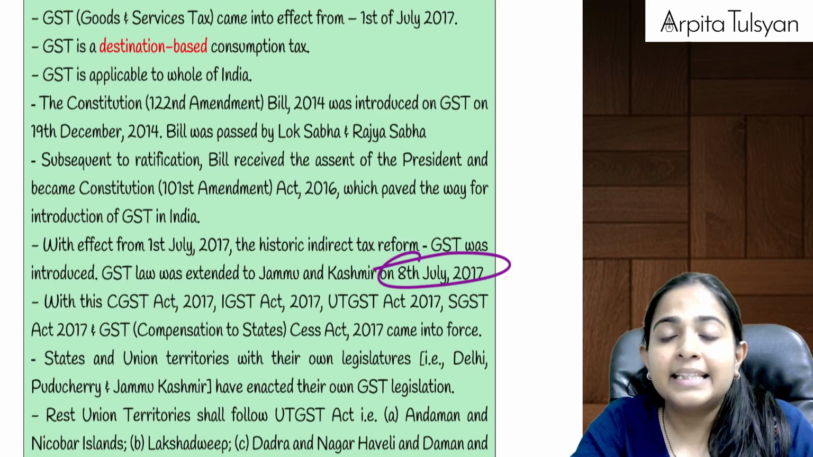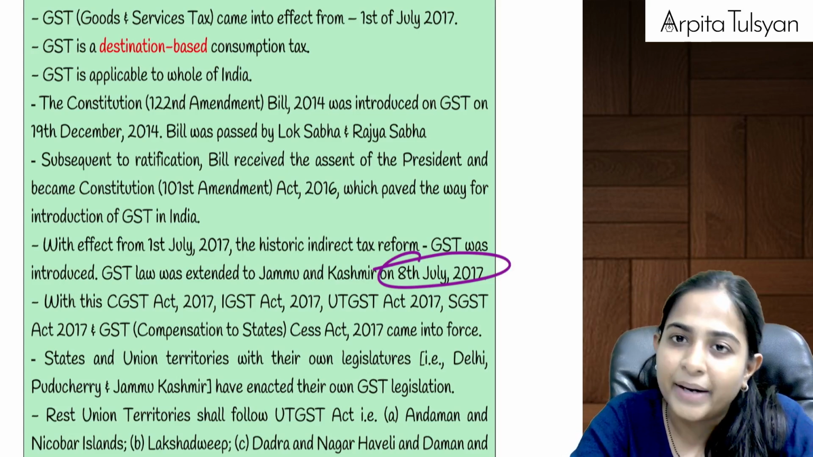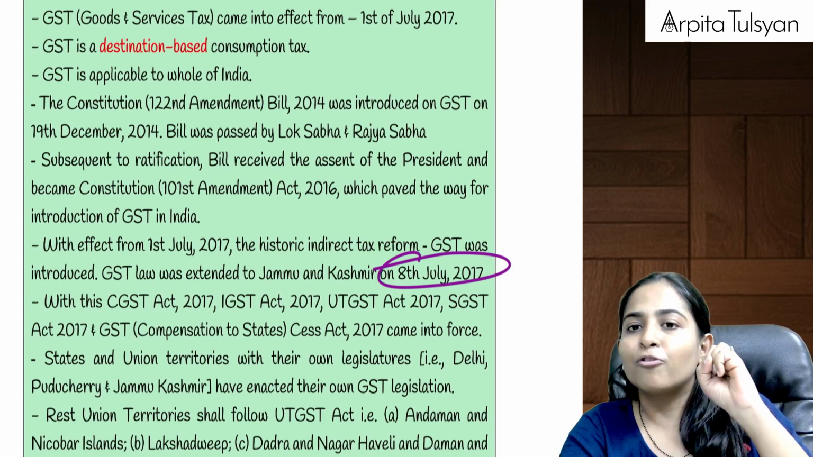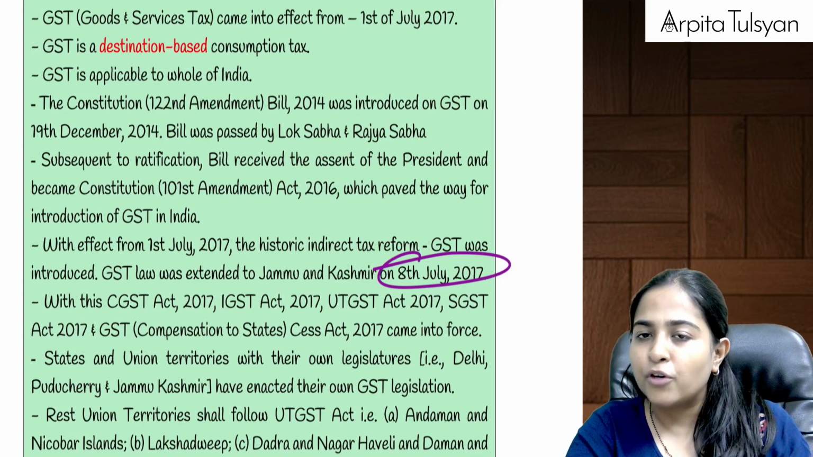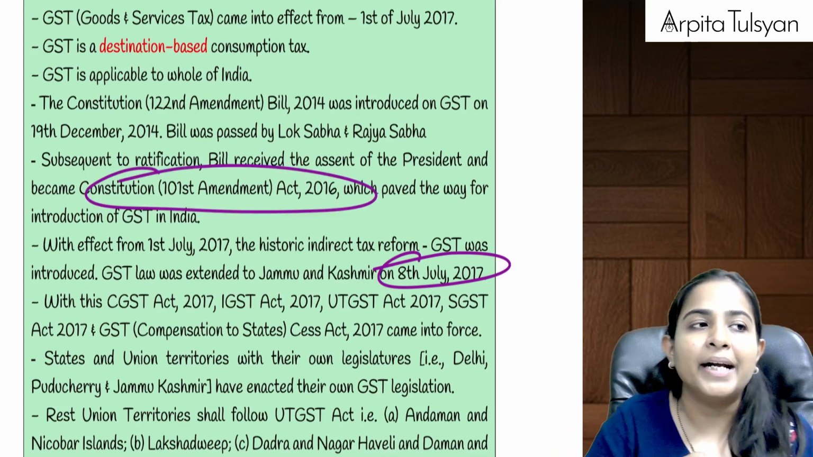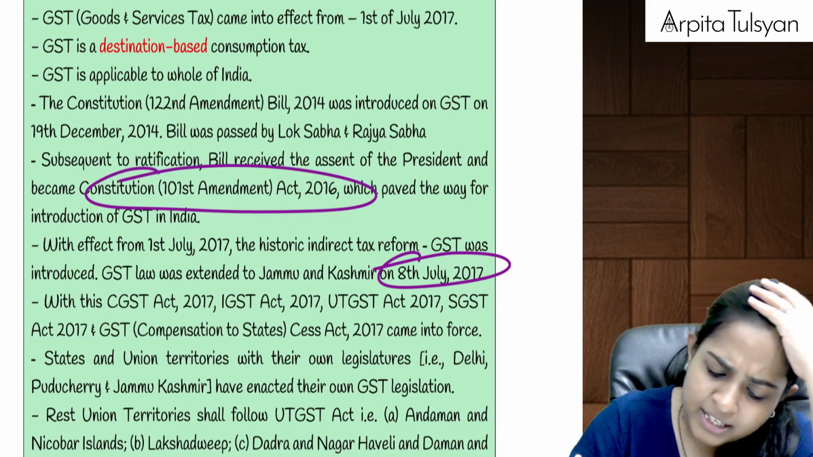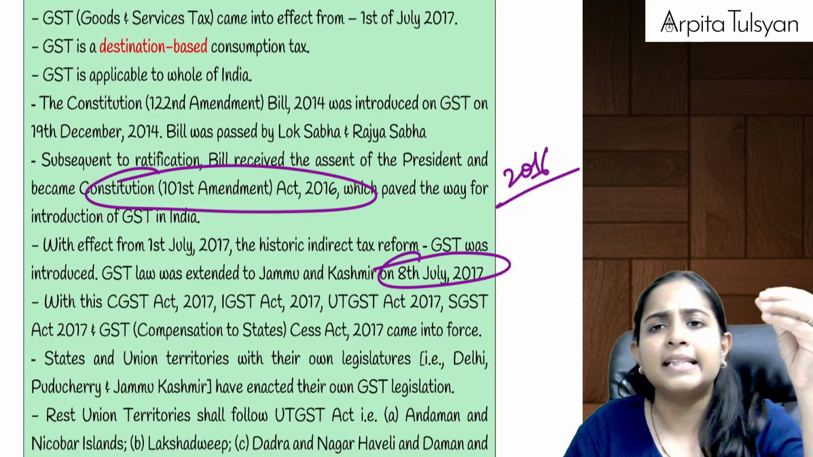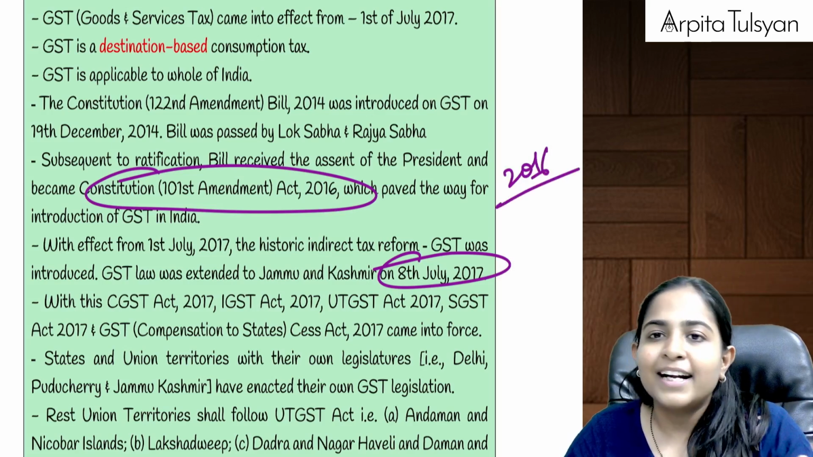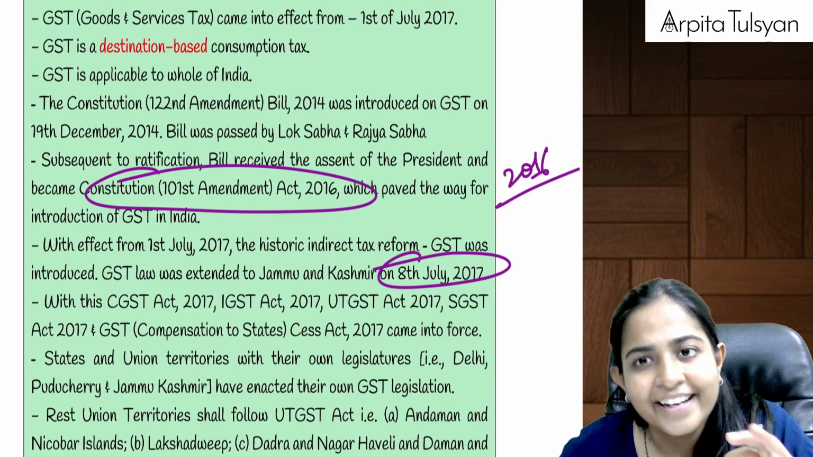For that, they proposed a constitutional amendment bill. Then that was approved by Lok Sabha, Rajya Sabha, majority of the states, President of India, and then that became Constitution Amendment Act 2016. And once the change was done in the year 2016 in the Constitution, after that we knew that no one can stop us from bringing the GST here in India.